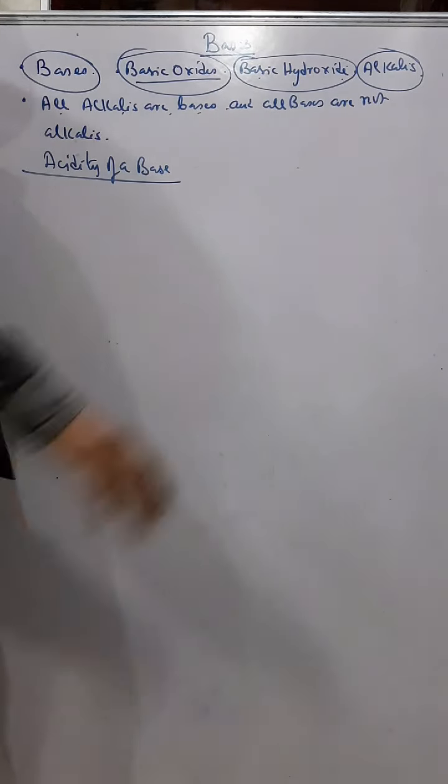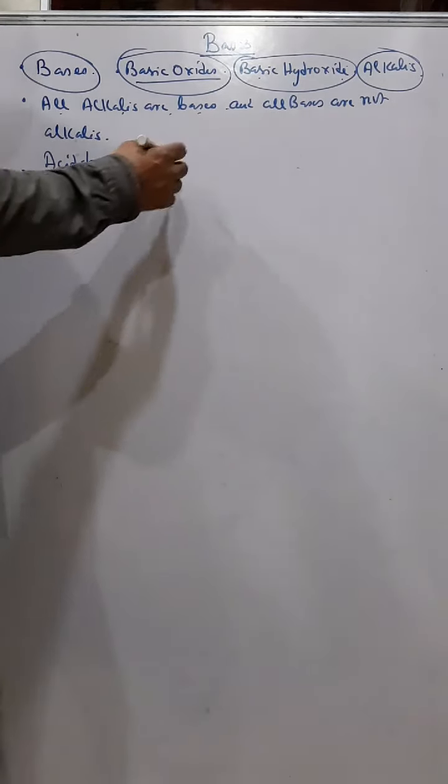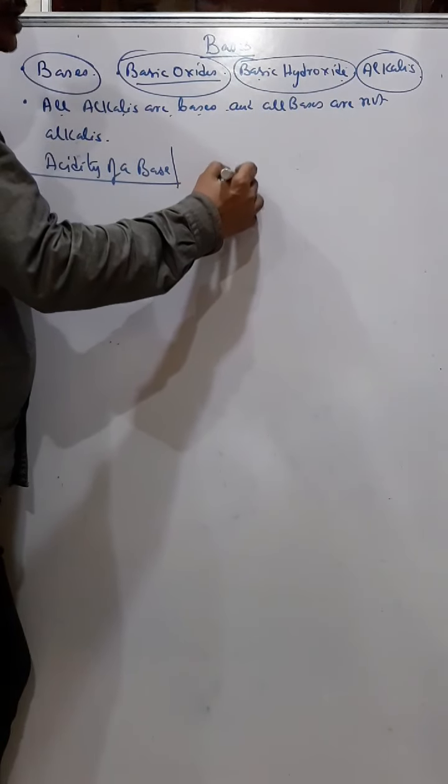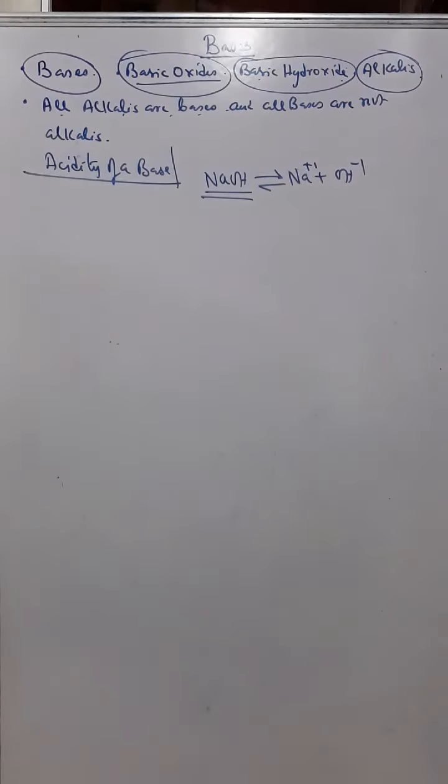So when it dissociates in water, it's the number of hydroxyl ions that it forms per molecule. That is known as the acidity of the base.